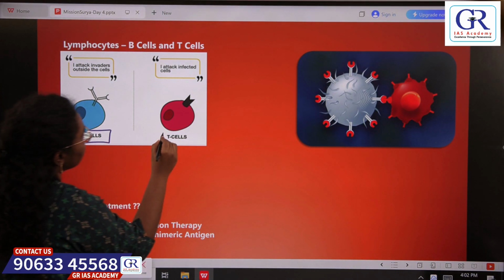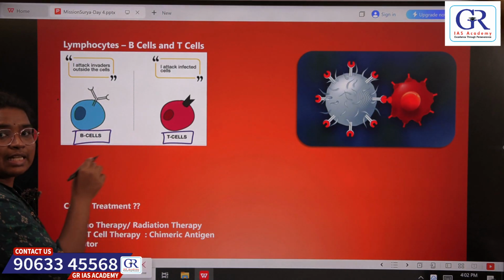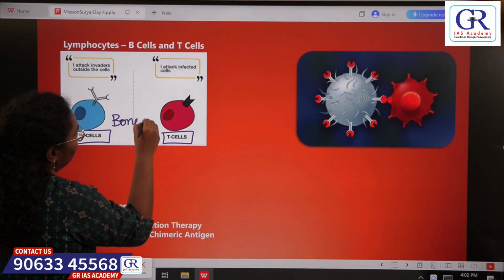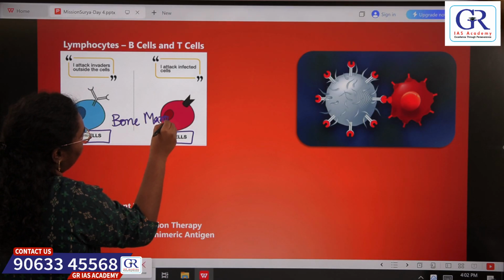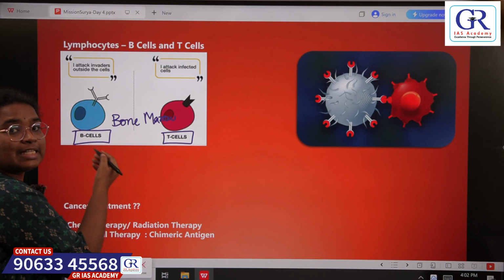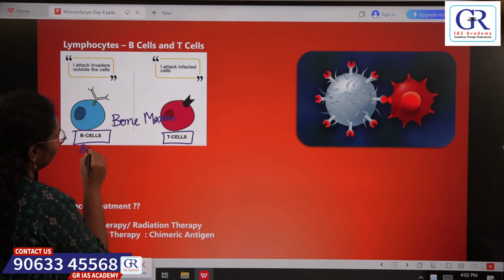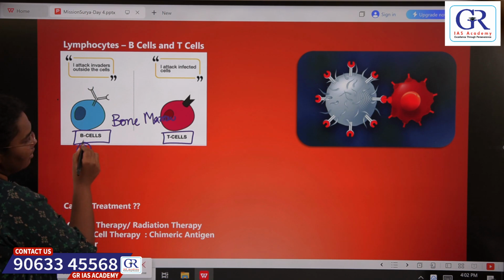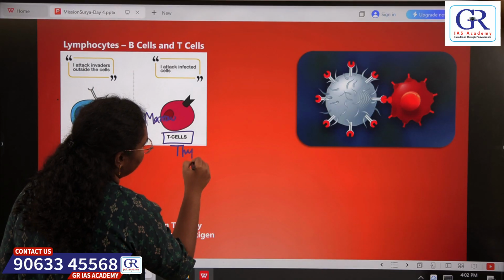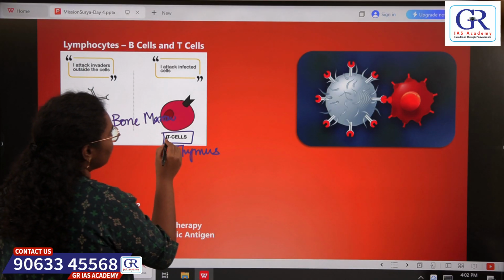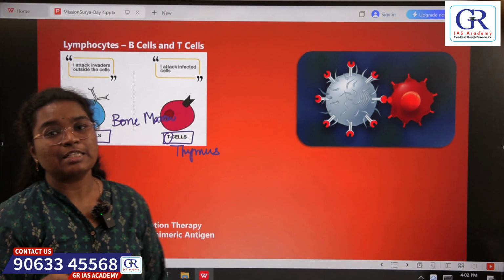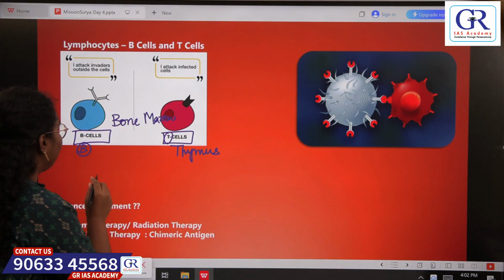Both of these cells are produced in bone marrow, whereas B cells get matured in the bone marrow itself. That is why the name B, whereas T cells get matured in the thymus gland. That is why the name T. So remember, T cells get matured in thymus gland, whereas B cells get matured in bone marrow itself.